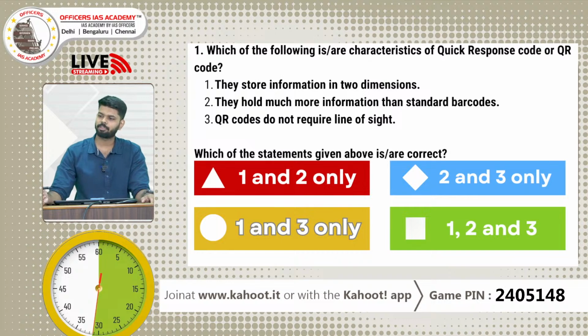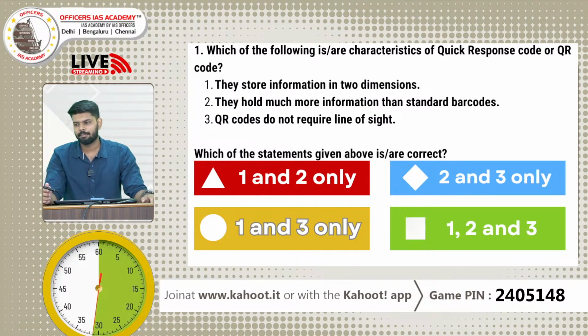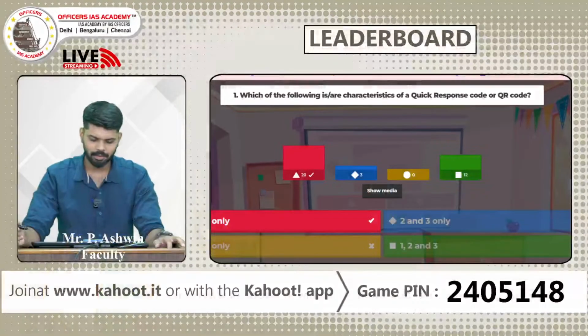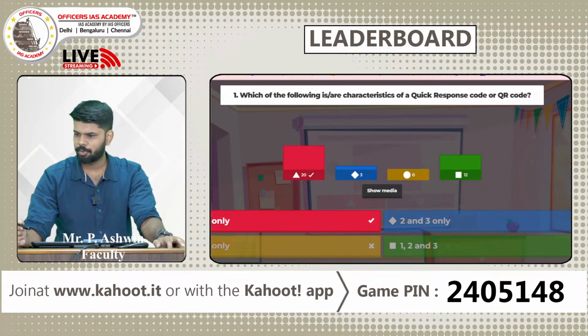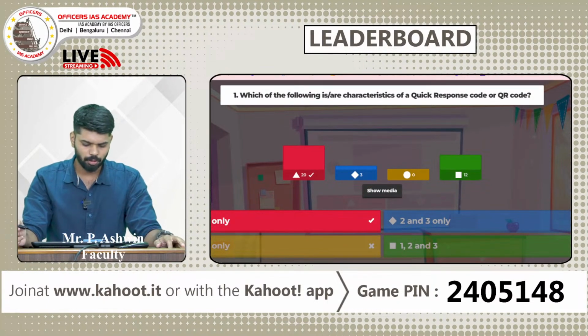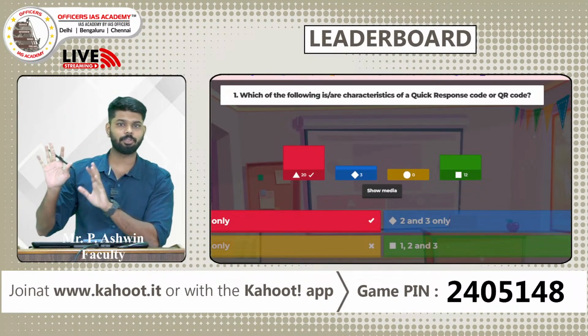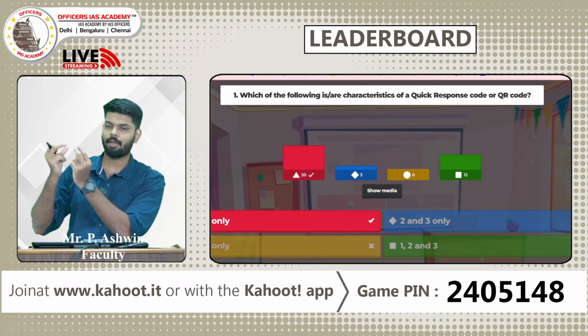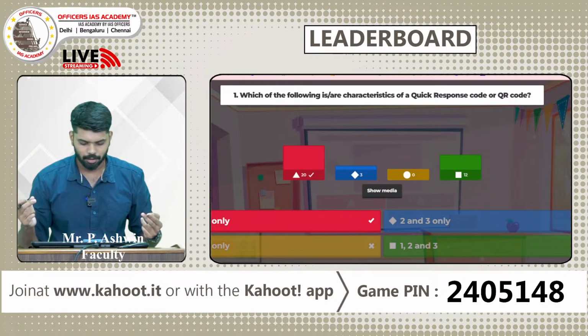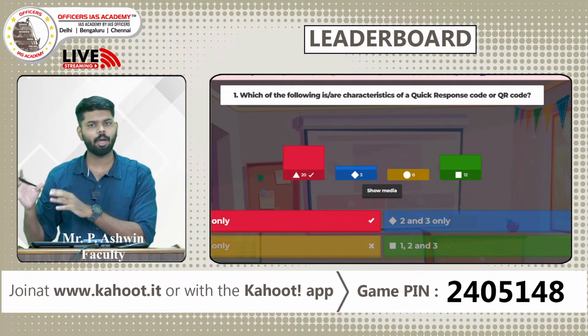This is a pretty easy question. Ten more seconds. And the time's up. The answer is A, which the majority of you have chosen. Very good, right? They store information in 2 dimensions. As you can see, all the QR codes are printed on a surface; they don't have a 3-dimensional figure. Second thing is, they hold much more information than the barcode.